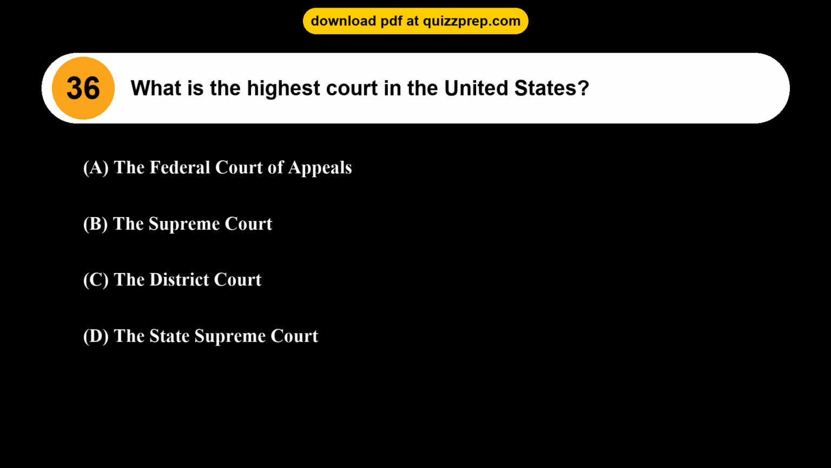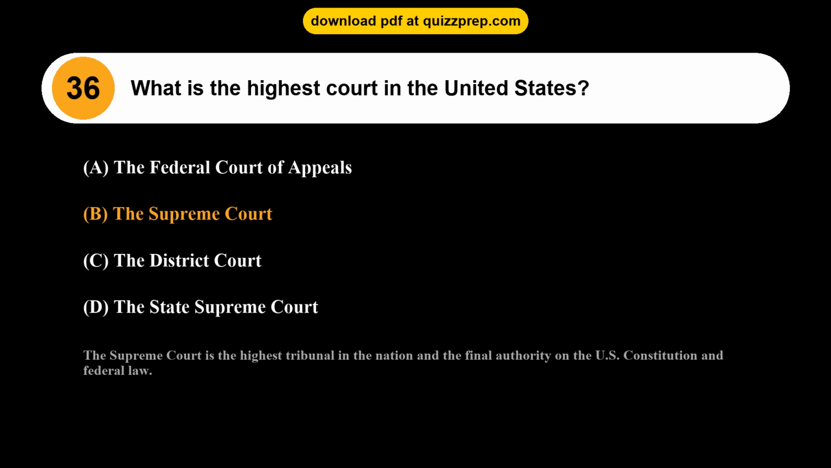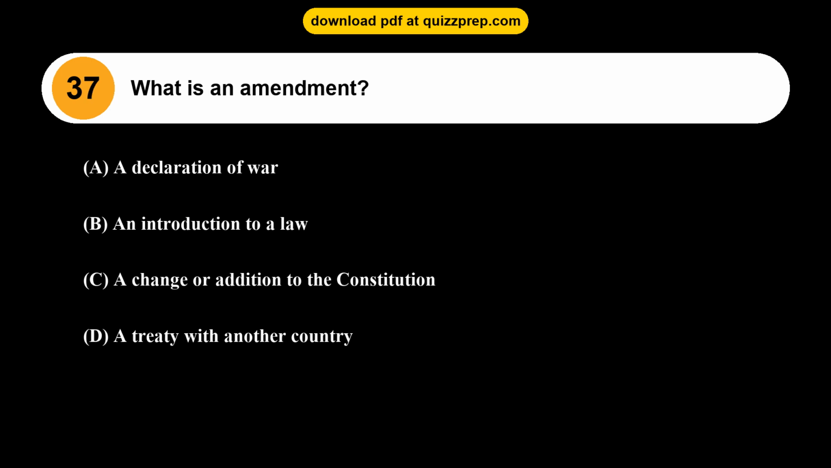Question 36. What is the highest court in the United States? Option A, the Federal Court of Appeals. Option B, the Supreme Court. Option C, the District Court. Option D, the State Supreme Court. The correct answer is option B, the Supreme Court. The Supreme Court is the highest tribunal in the nation and the final authority on the U.S. Constitution and federal law.